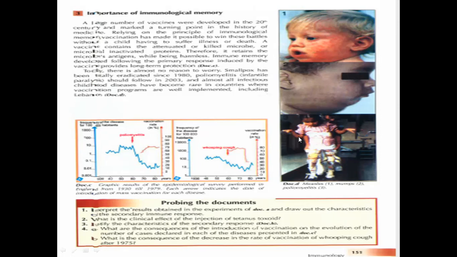Justify the characteristics of the secondary immune response in document B. So we have to talk about the characteristics of the secondary immune response in document B. Why do we have a secondary immune response? It's more amplified, it's more persistent, and it's, for example, faster. Why? You are going to describe this. And also, we have to mention what are the consequences of the introduction of vaccination on the evolution of the number of cases in the diseases presented in document C, and what are the consequences of the decrease in the rate of vaccination of whooping cough after 1975. So let's talk about this step by step.